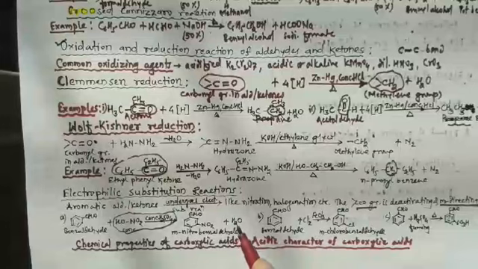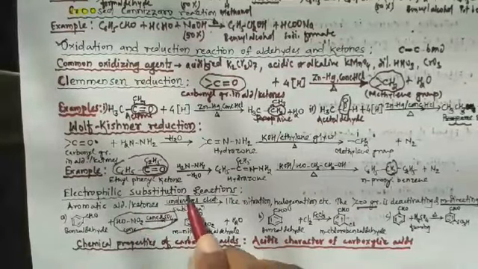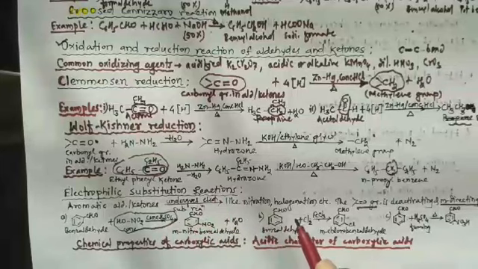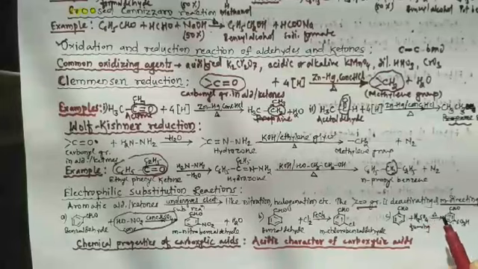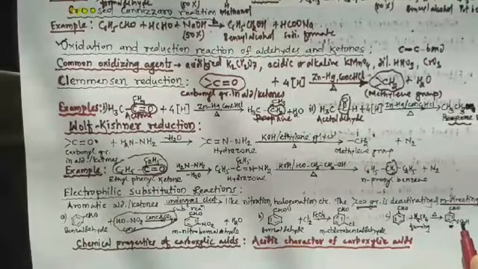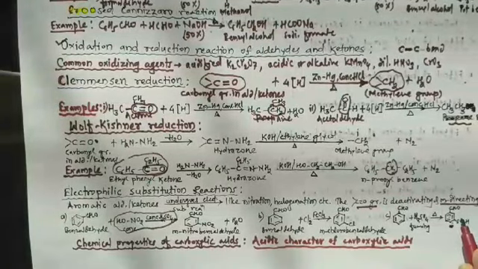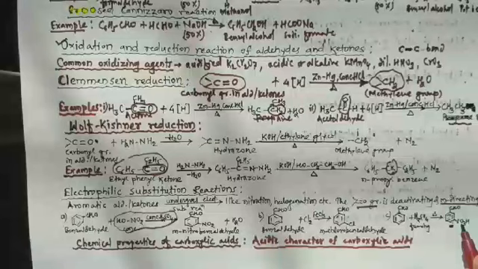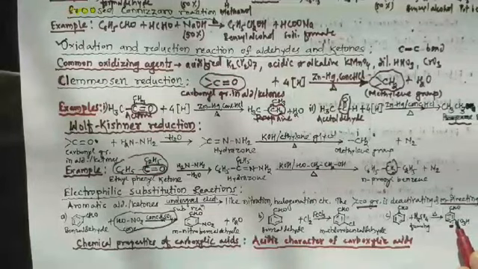So here we finished electrophilic substitution reactions, that is nitration, halogenation and sulfonation. The name of this compound is meta-benzaldehyde sulfonic acid, where the aldehyde is the principal functional group, the main functional group.